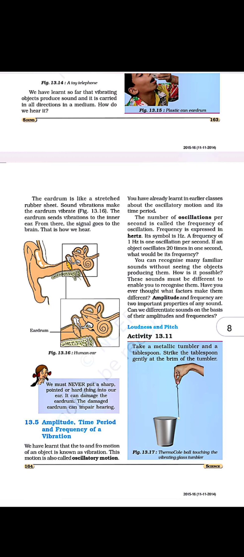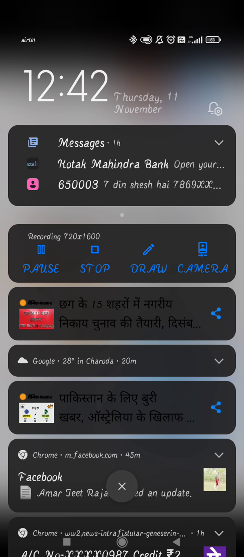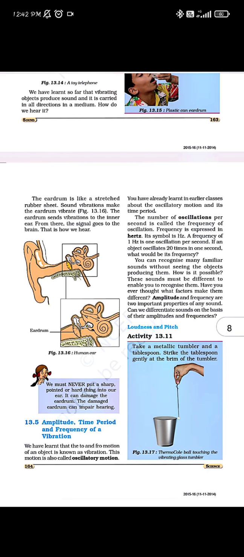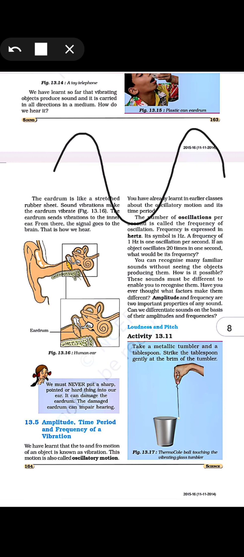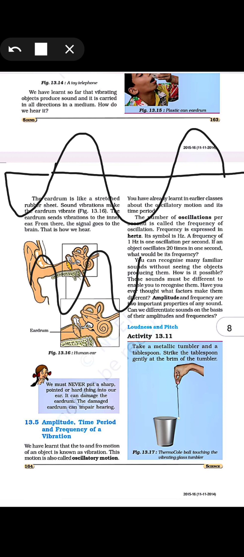And after that we are going to see what the amplitude, time period and frequency of a vibration mean. We have seen that sound travels in the form of a wave, right? And what we have seen is that a transverse wave is like this, right? This is your transverse wave. If you want to draw one more wave, you can draw. It is kind of a wave as it is traveling. So continuously it travels like this and it reaches our ears, right?